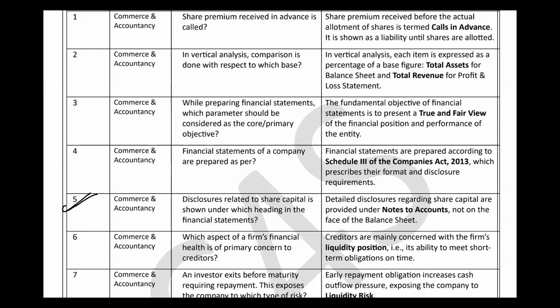Commerce and accountancy. Disclosure related to share capital is shown under which heading in the financial statement? ठीक है, so it is also under the topic of Schedule 3, right? If you read Schedule 3 properly, you will understand. ठीक है. तो इसमें जो अमेंडमेंट होती है वो शेयर होल्डिंग्स एंड प्रोमोटर्स के रिस्पेक्ट में होती है, राइट? एंड ये नोट्स टू अकाउंट में चीजें रखा जाता है. If you study the Schedule 3 topic well, you can understand Schedule 3 is a very important topic for understanding commerce and accountancy. Disclosure related to share capital is shown under the heading notes to account.